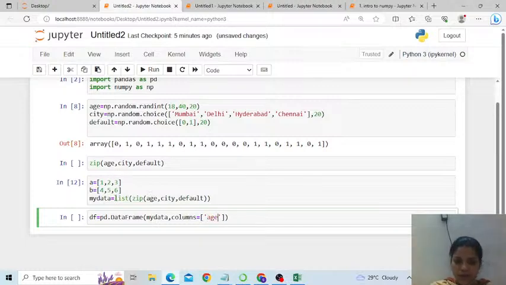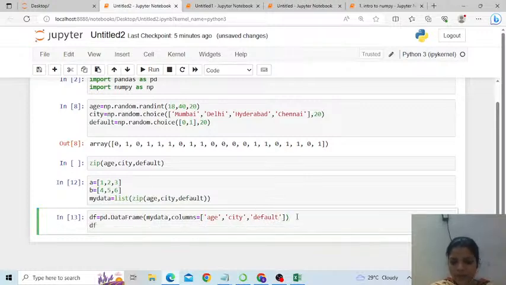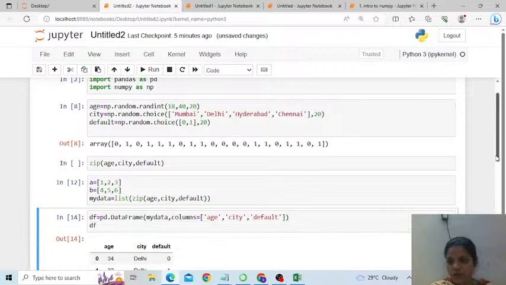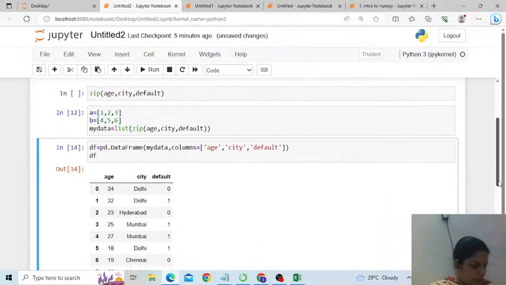So let's say age, city, default. Executed. You can print that data frame as well. This is how it looks. Is that a little decent data? It looks decent. So this is how it looks with pd.DataFrame. This is one method.